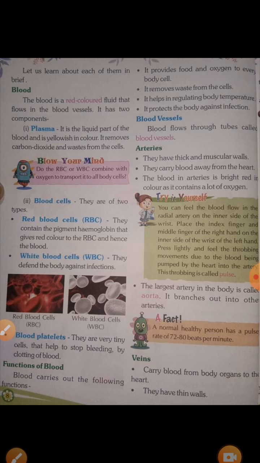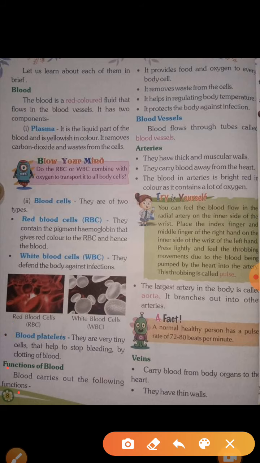So blood platelets help in blood clotting. If they do not work properly, our bleeding will not stop, blood will keep flowing, and it can harm us and we can face death. So blood platelets help in blood clotting. Understood? So here I have explained 3 types of cells: red blood cells, white blood cells, and the third is blood platelets. It is very important. Next topic, functions of blood.